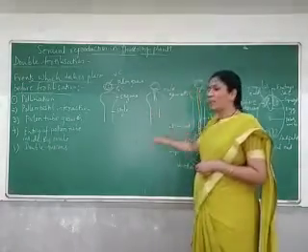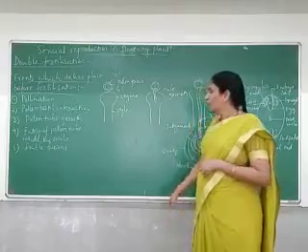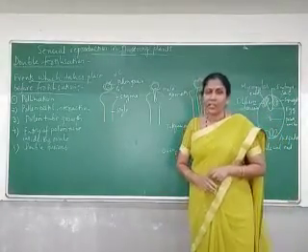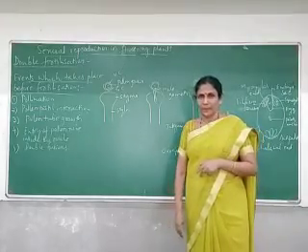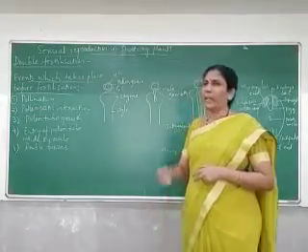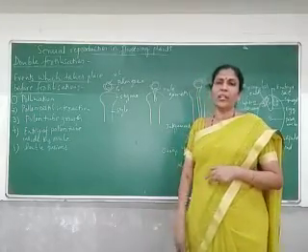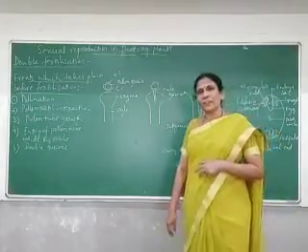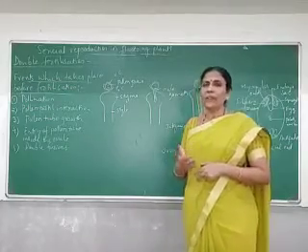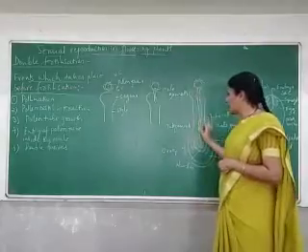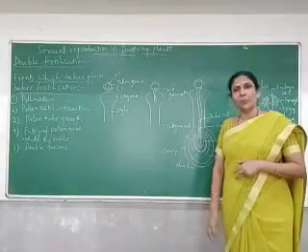Once the pollen tube starts entering, it usually reaches the micropylar end in most cases. But it is not compulsory. It may enter through the chalazal end also. It may enter the integuments also. It's different in different cases, but in most cases, the pollen tube reaches the micropylar end only.